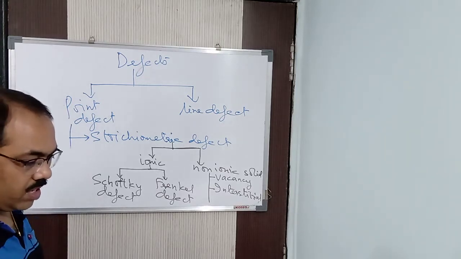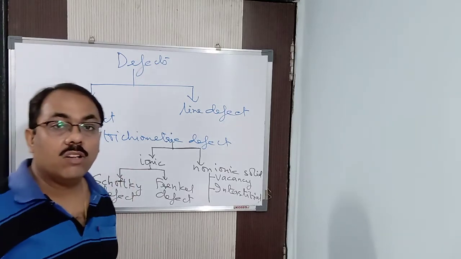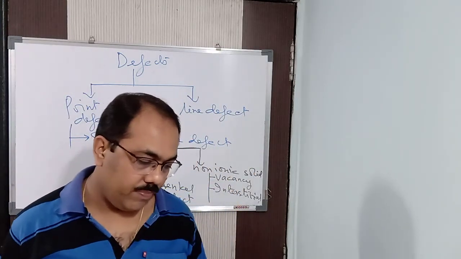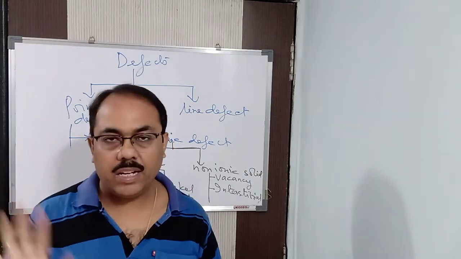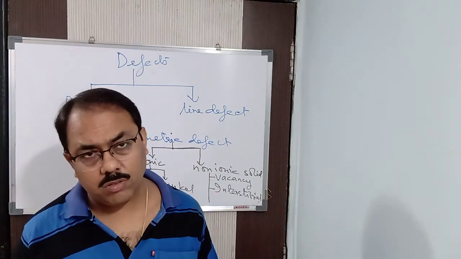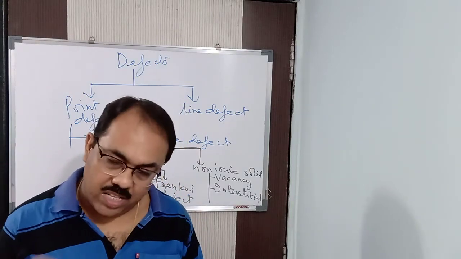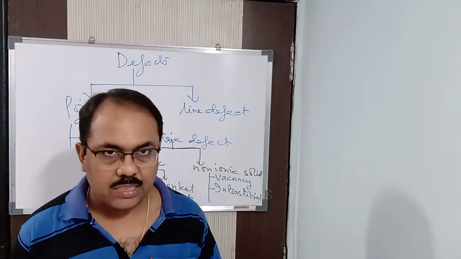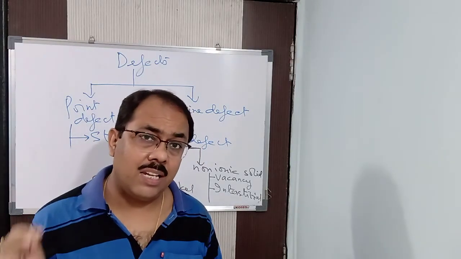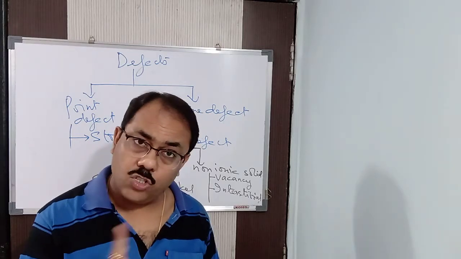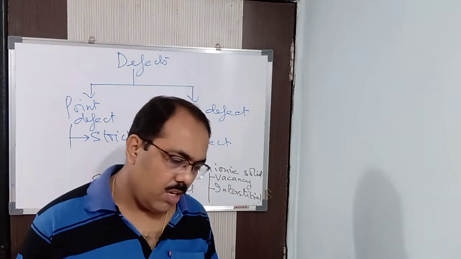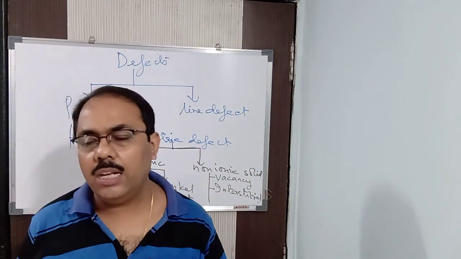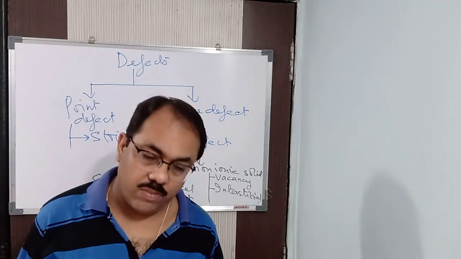Schottky. Now Schottky and Frenkel take place in ionic solids. Now what is Schottky defect? If in an ionic crystal of the type A plus B minus, or X plus Y minus, any type, equal number of cations and anions are missing from the lattice site. Remember it, equal number, the ratio should remain the same, a stoichiometric solid. Equal number of cations and anions are missing from the lattice site, so that the electrical neutrality is maintained. That is also another important word.